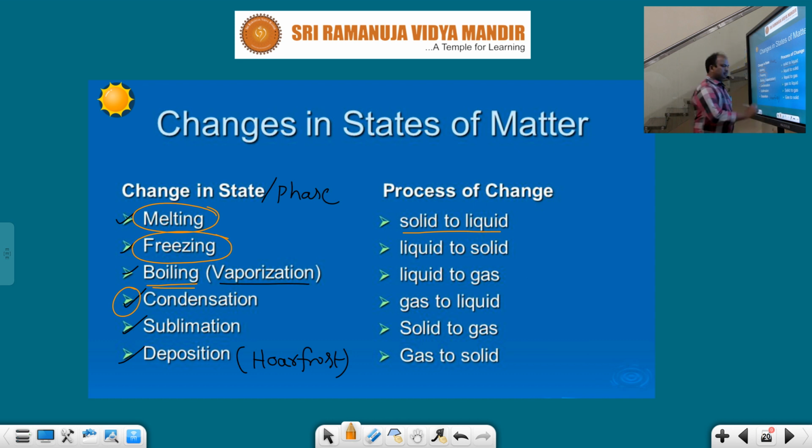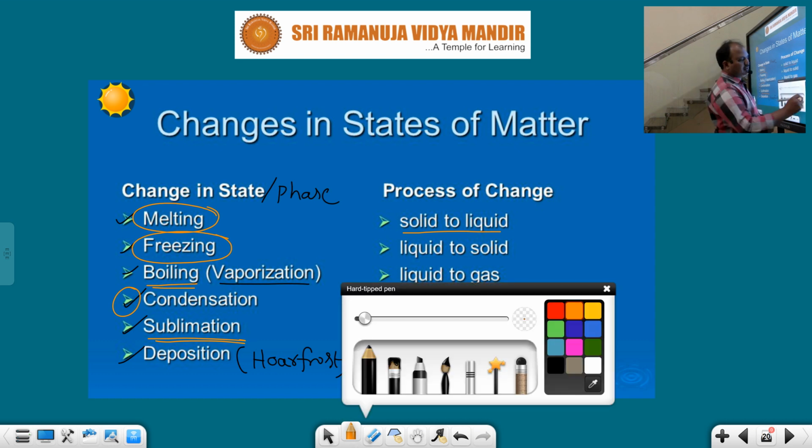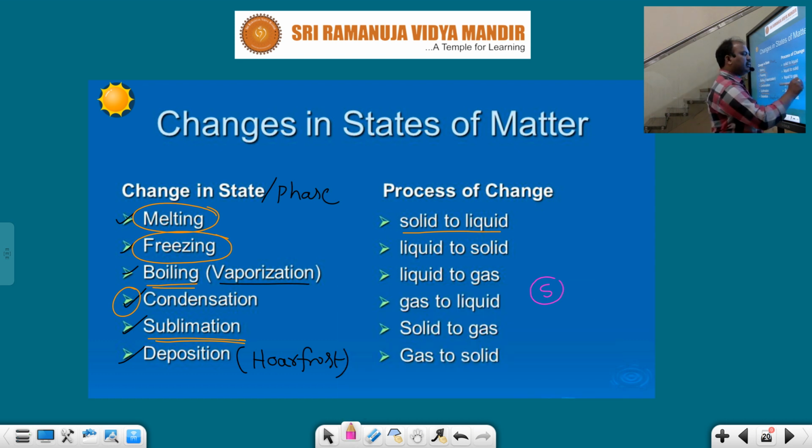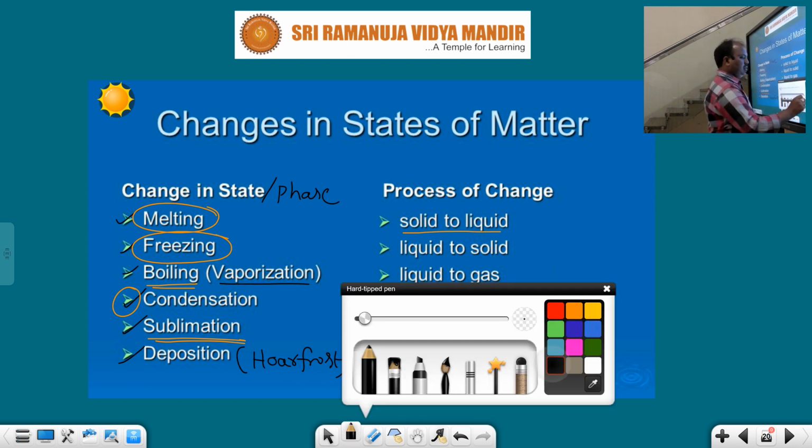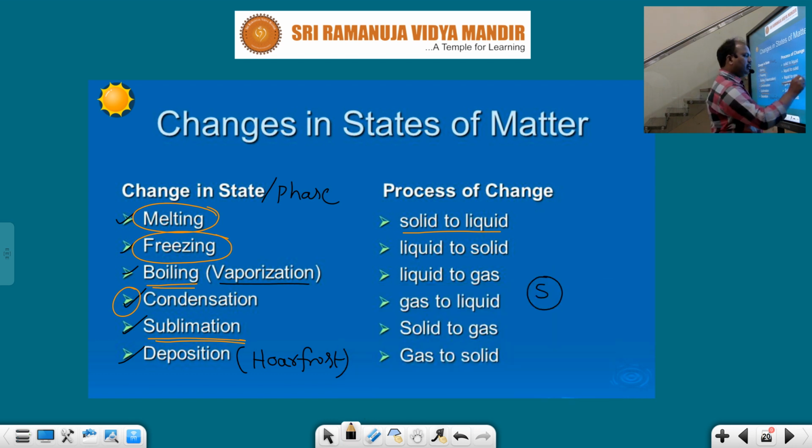Next one, sublimation. Very important. Sublimation means the solid state can be directly converted into gaseous state without changing to liquid state, on heating, by absorbing heat.